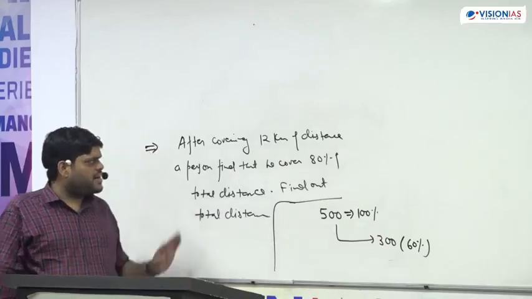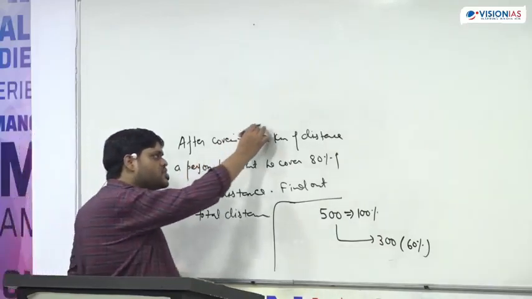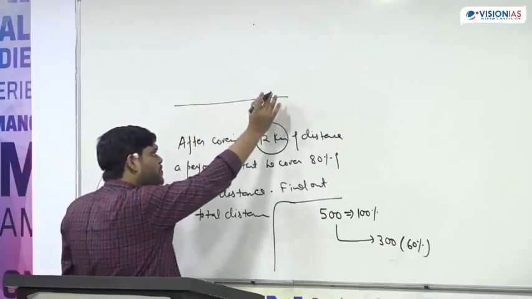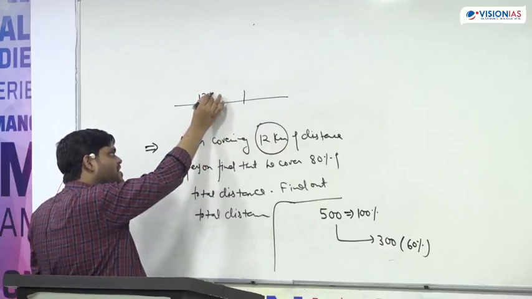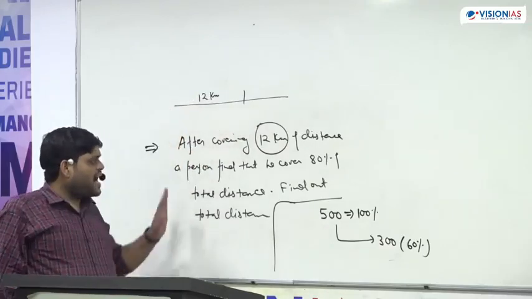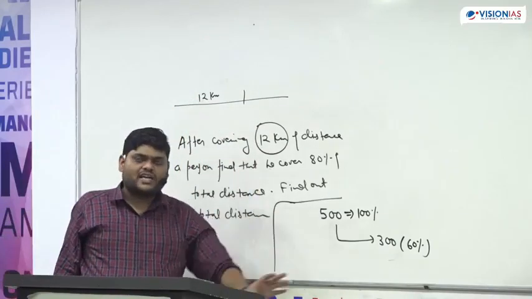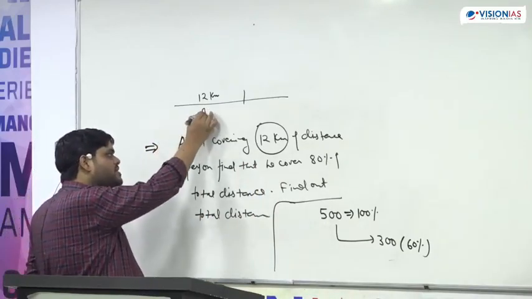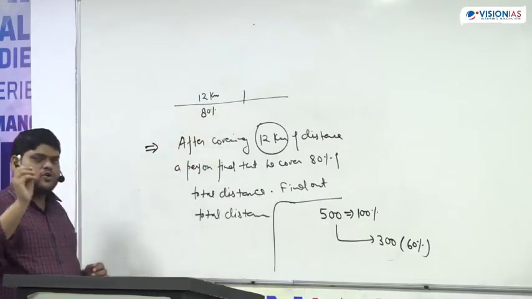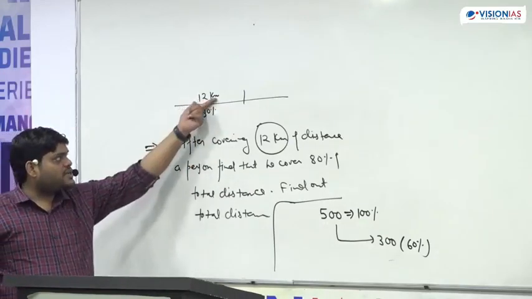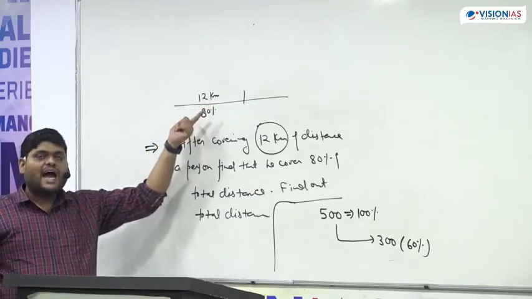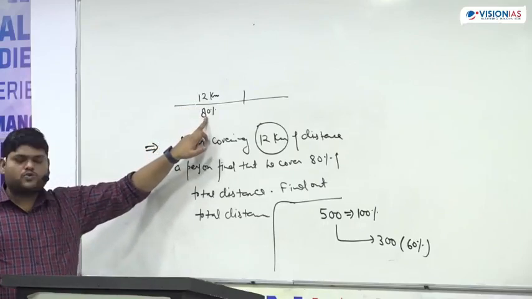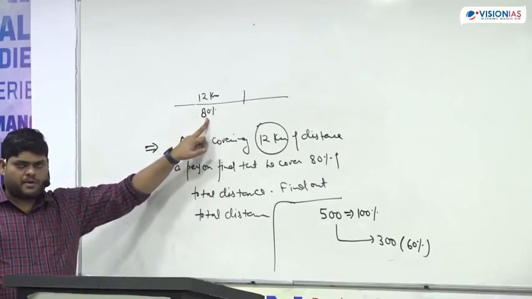So what is the question here? A person has covered 12 kilometers. Suppose this is the total distance. He covered 12 kilometers, and he finds that out of the total distance, he has covered 80% of that. That means the question is saying that this 12 kilometers is equal to 80% of the number.